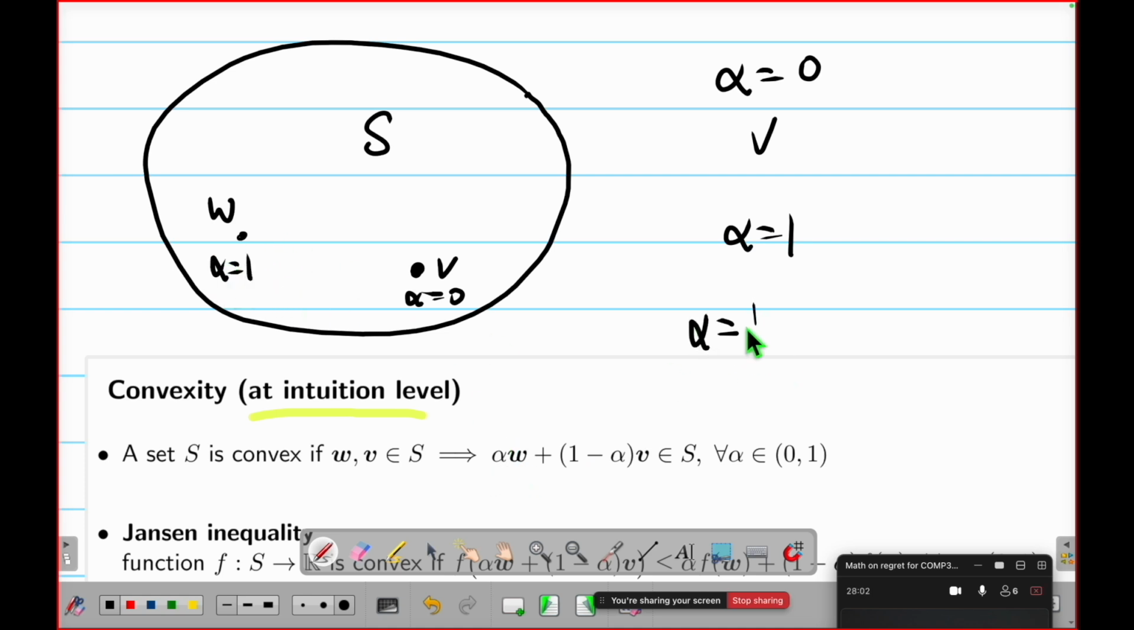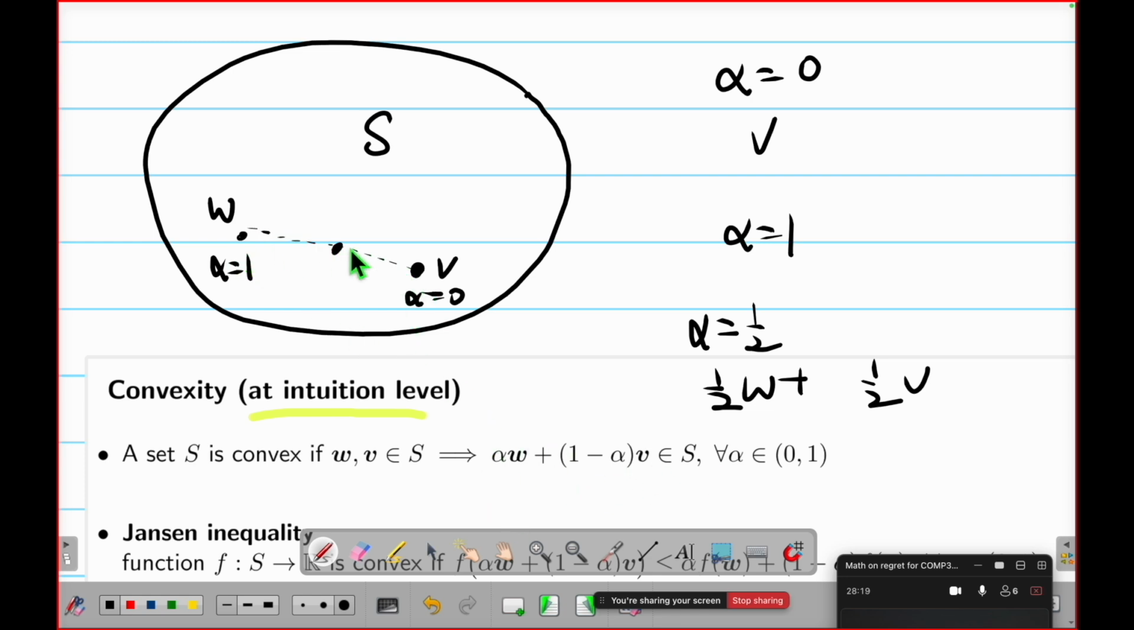Now what happens if alpha is a half? I have half W plus half V, right? What does it mean? The midpoint. And what about other values? Basically it's this line, right? So what does it mean?